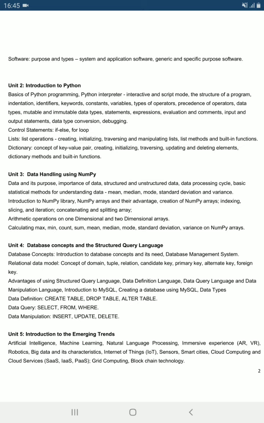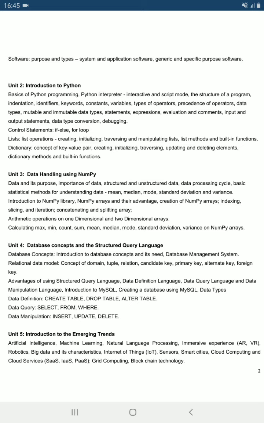Then unit number 4 is Database Concepts and Structured Query Language. Here we will learn about the database concepts: what is a DBMS, RDBMS, tuples, candidate keys, primary key, how we can secure our database, and what kind of keys we can apply on it. Then we will learn about the database languages like DML, DDL, TCL, DCL.